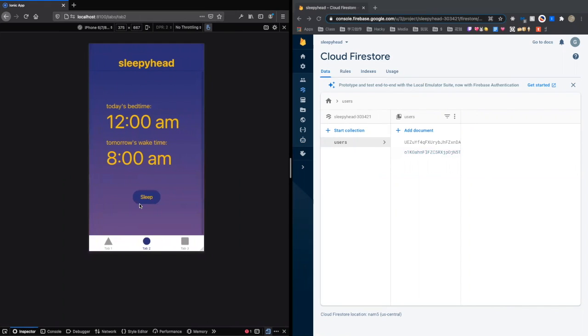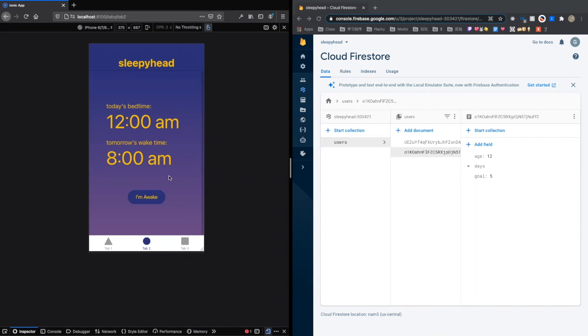As you can see, since the user is now registered, they show up in the database with the information they just entered. Because we have not implemented the recommendation logic yet, the default sleep and wake times have no personalization to them. When the user is ready to sleep, they'll tell Sleepyhead.